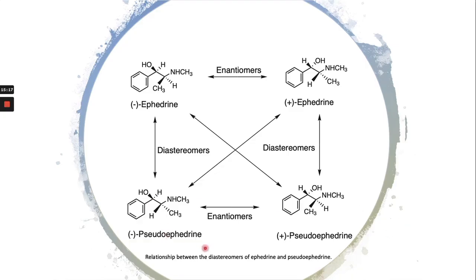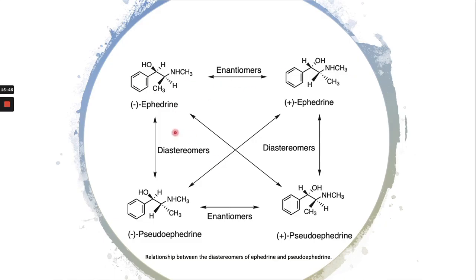Now we can see the relationship between enantiomers and diastereomers. Enantiomers are non-superimposable mirror images. You can see this hydroxyl is at the front and here it is at the back. They both have the same molecular formula but different arrangement of the functional group in space, and these two molecules are non-superimposable mirror images.